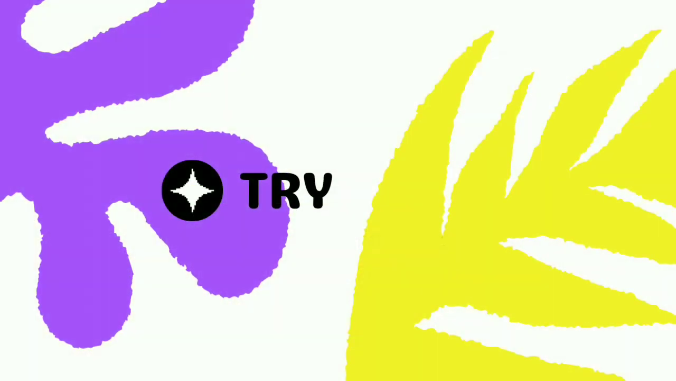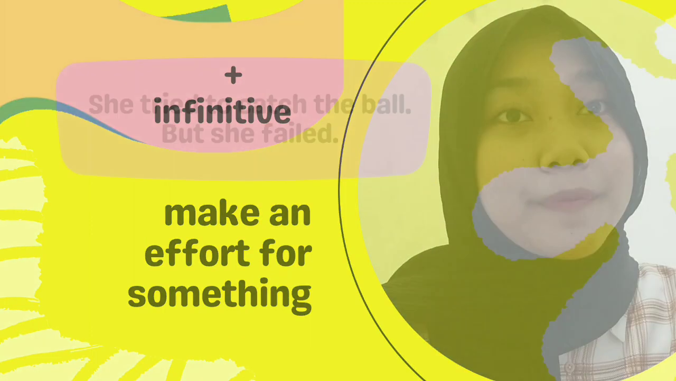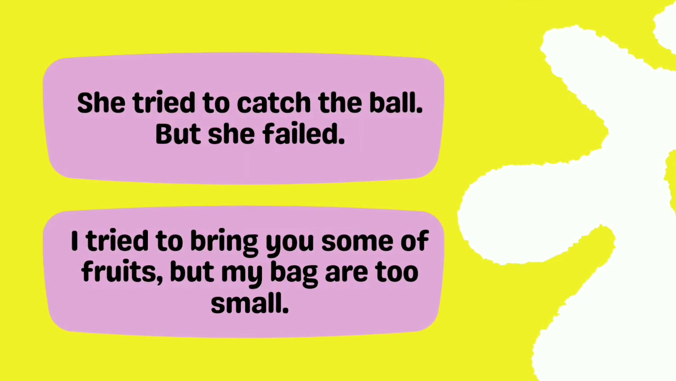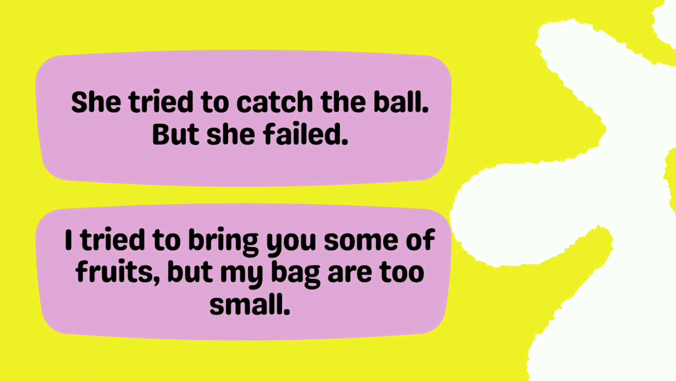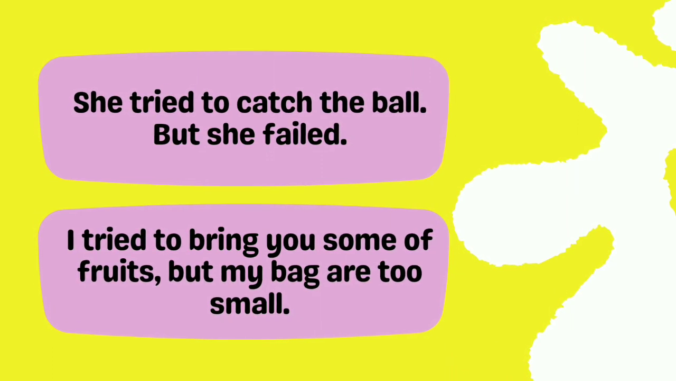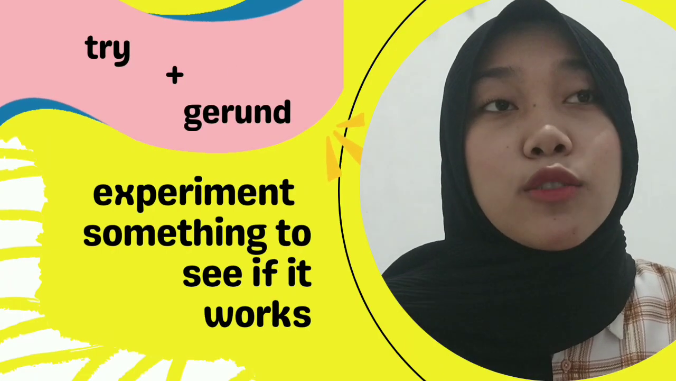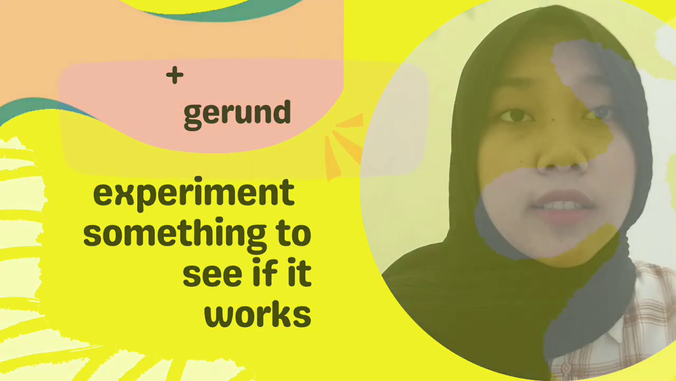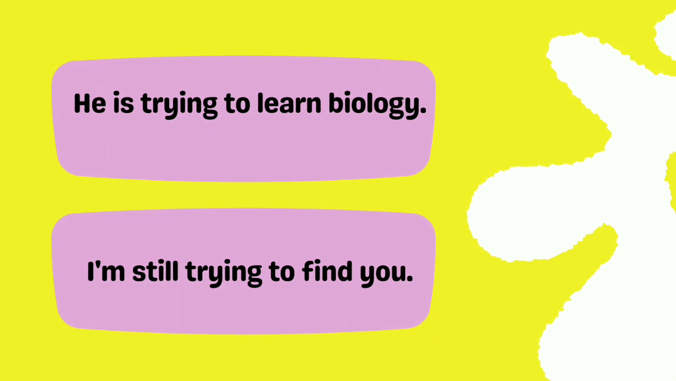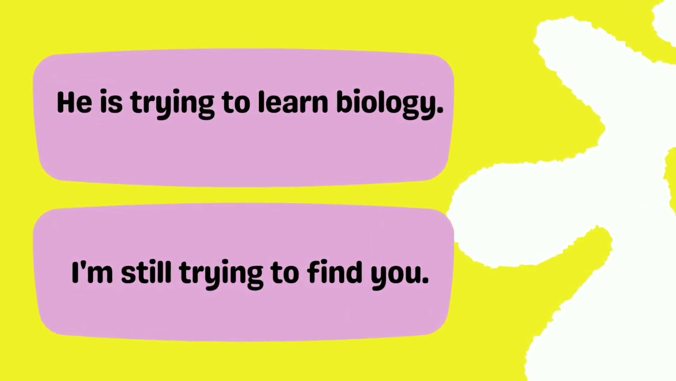And the next verb is try. Try with infinitive is to show or make an effort for something. For example, she tried to catch the ball, but she failed. And then, I tried to bring you some fruits, but my bag was too small. The verb try with gerund is to show an experiment for something to see if it works or not. For example, he is trying to learn biology, and then I'm still trying to find you.